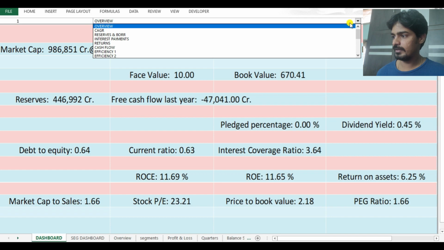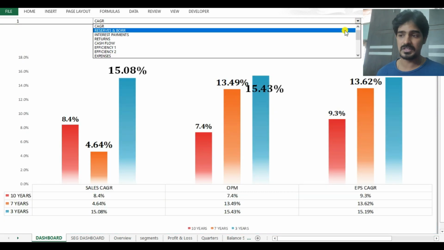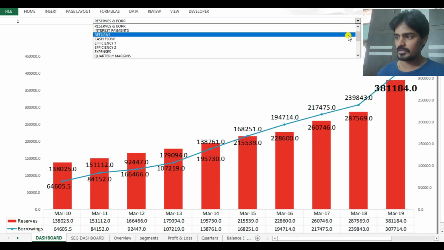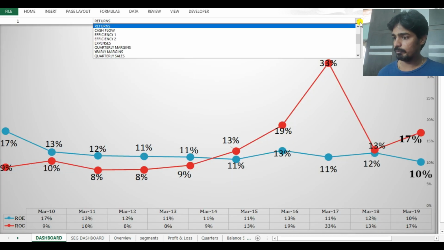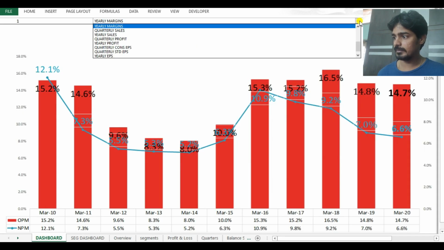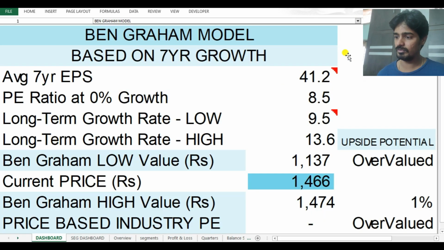I have CAGR, which says what is happening in the last 3 years or 7 years. Reserves and borrowings are transformed like this. The return on capital employed and return on equity will be transformed like this. And there are yearly margins also. One of my favorites is another Ben Graham model as well. There is a calculation which happens, and it tells me what is happening with the company and what the valuation is. Is it overvalued or is it cheaply available? So this is basically what this Excel sheet is.